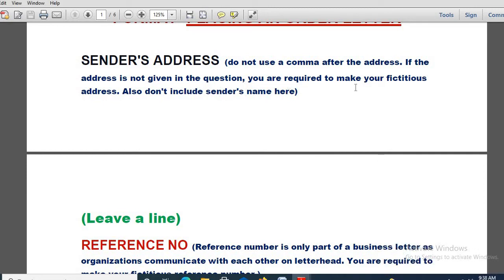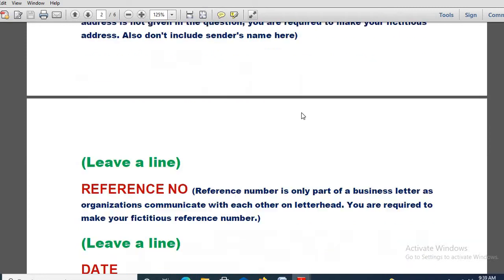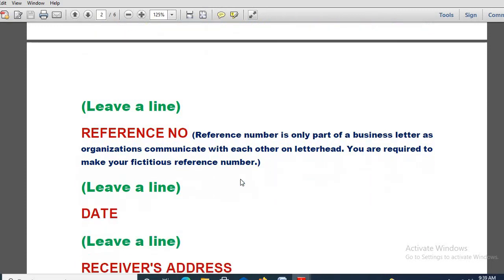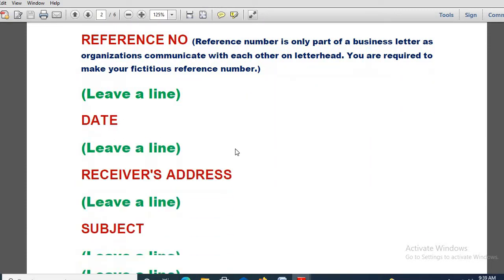So if no address is given, as I was referring to, you have to give your own fictitious address. Also, don't use the sender's name here; no need to write the sender's name. Then leave a line. One line will be enough. After that, since it is a business letter, a reference number is very important, because without a reference number the business letter is invalid. So a proper reference number is required.